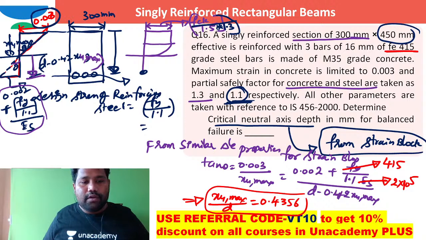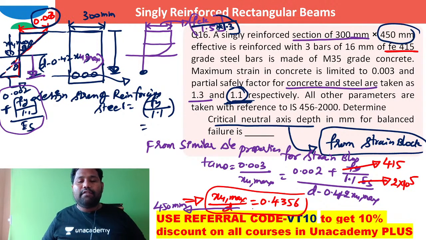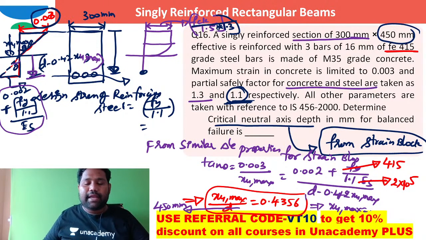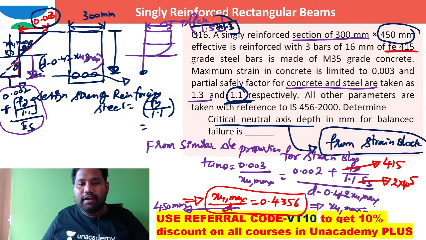Substituting the effective depth of 450 millimeter, you are able to work out the XU max, the actual depth of neutral axis. The XU max is 450 into 0.4356. So what is the XU max value? 0.4356 into 450 is 196.04.